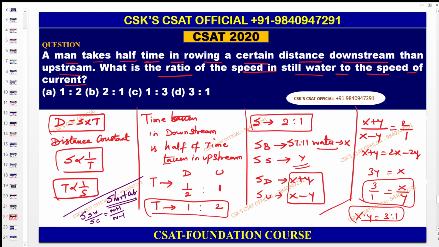So n here is half the time. Then you can put a half. So therefore half plus 1 by half minus 1. The speed is non-negative, so don't consider the negative sign. In such a situation, it becomes 3 by 2 by 1 by 2. So therefore the 2s cancel, then you will get the answer 3:1 directly. Okay, Kaya, understanding? Try to complete your class videos, recordings, if you haven't attended the live class.